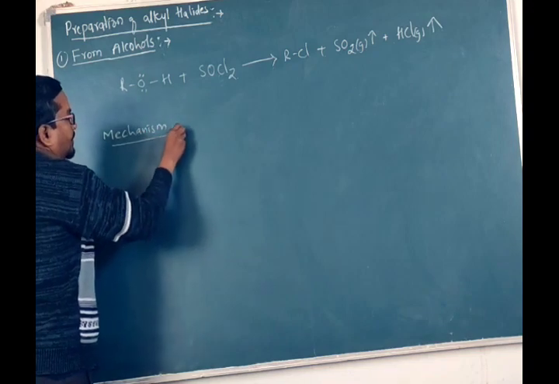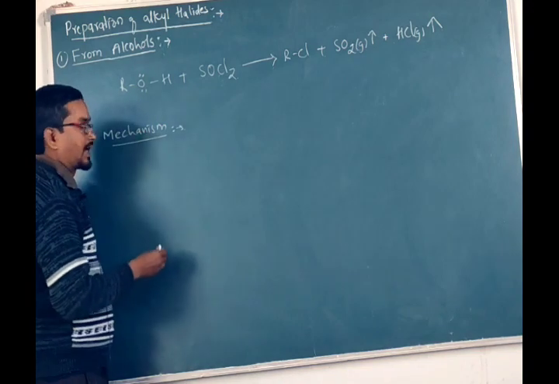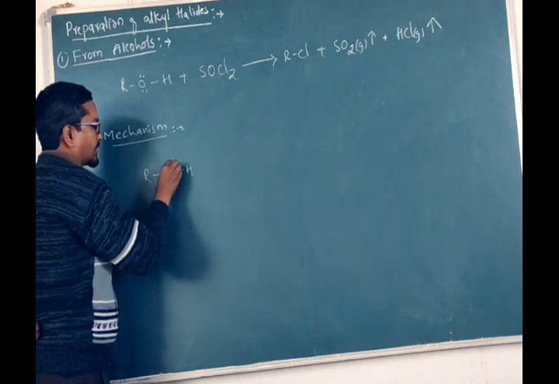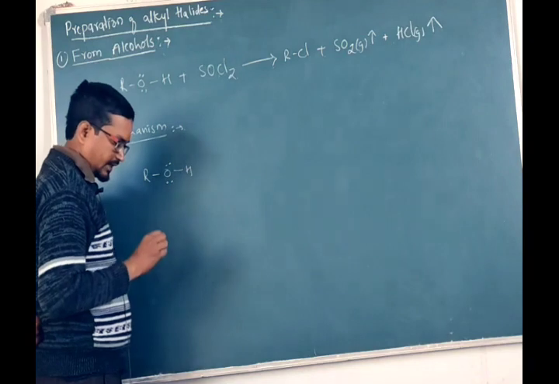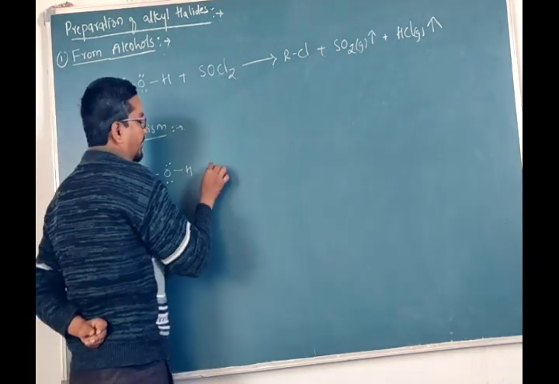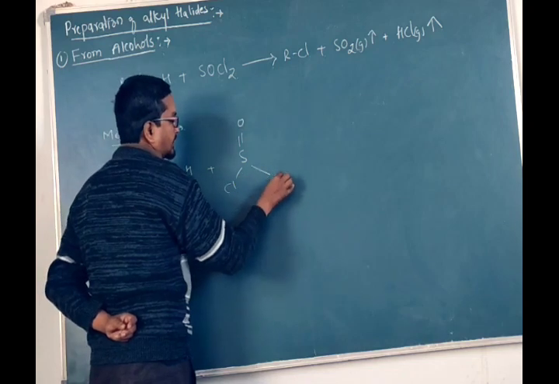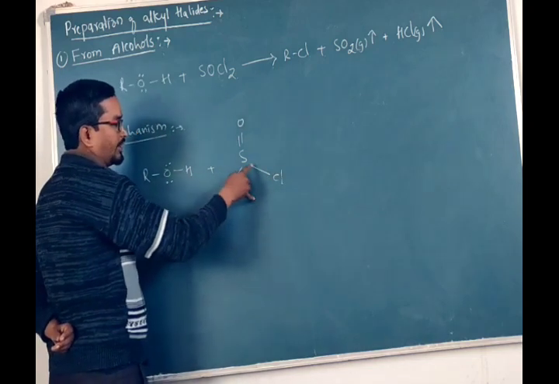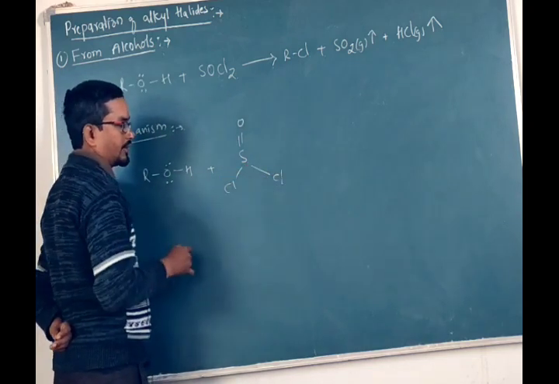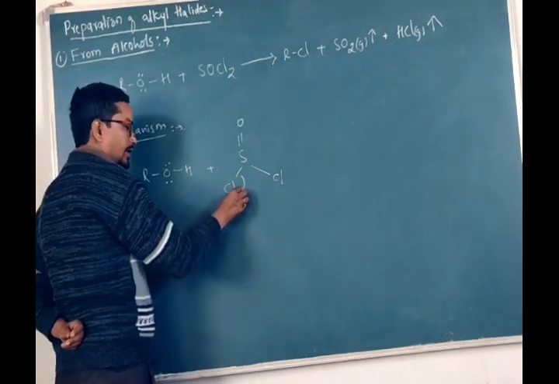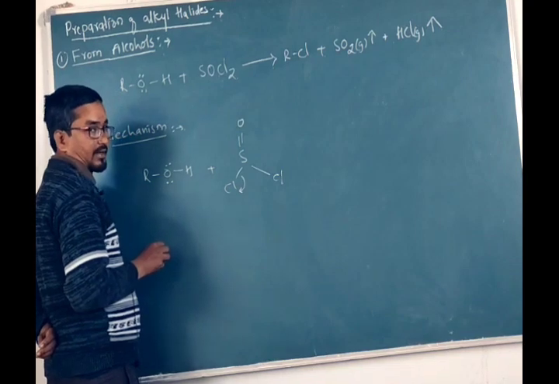when we look at the mechanism of this reaction, the alcohol contains an oxygen atom that has two lone pairs, and we have the thionyl chloride like this, with Cl and this Cl. Now chlorine is more electronegative than sulfur, so chlorine tries to leave this side and it is a better leaving group.